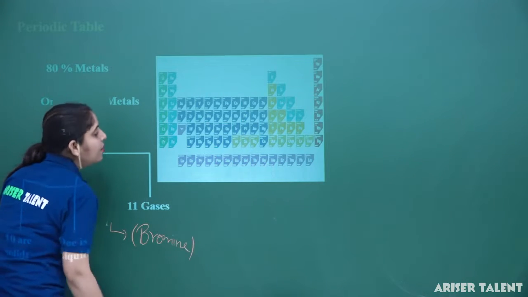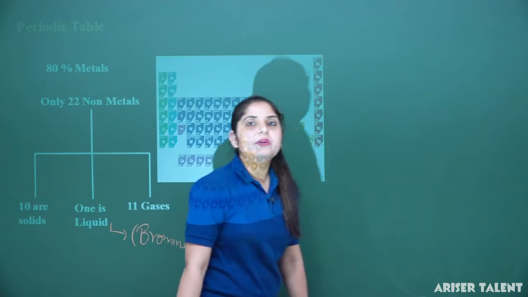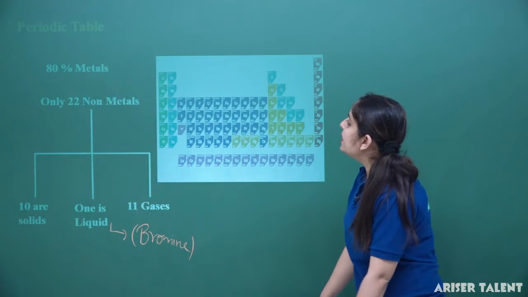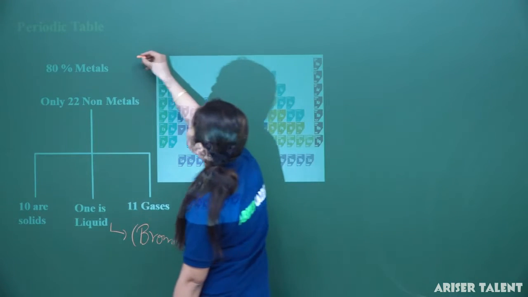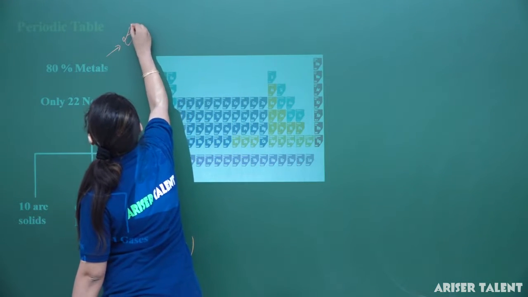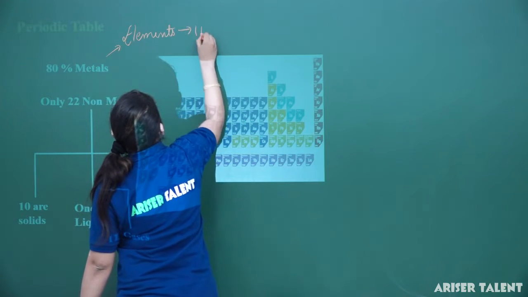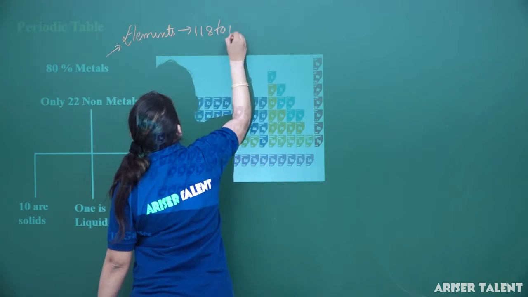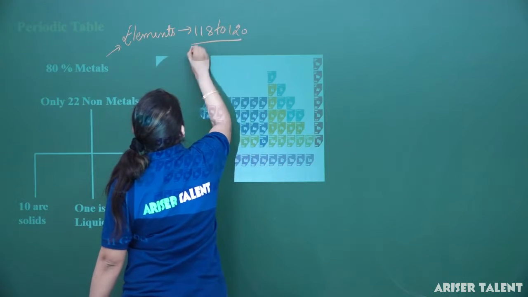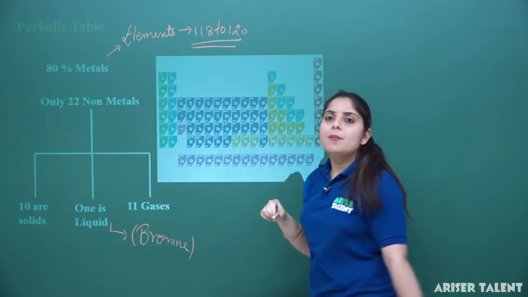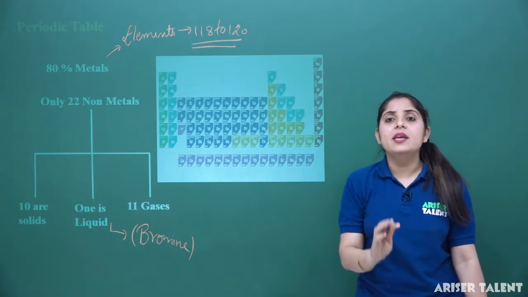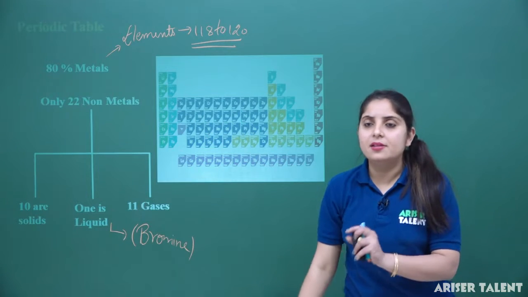So bromine is the only substance which is liquid in nature. So the total elements that exist in nature are 118 to 120, among which 80% of the elements are metals.